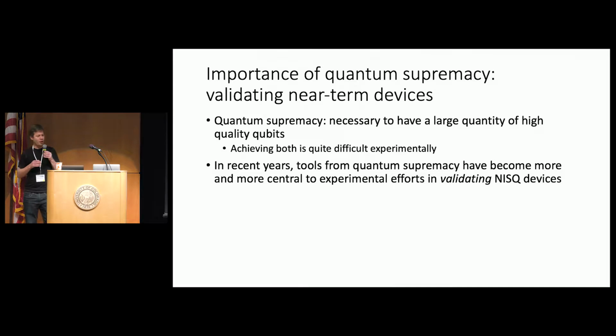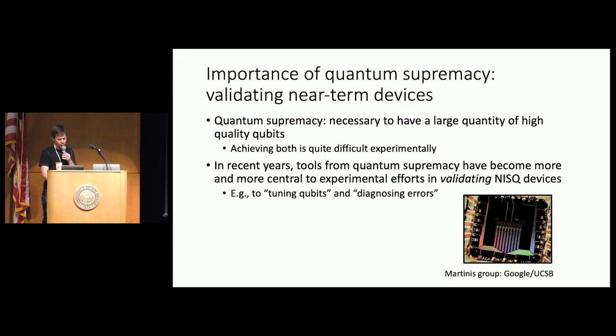And so in recent years, tools that were developed originally in the context of quantum supremacy have become more and more central to experimental efforts in validating these NISQ devices, or near-term intermediate-scale quantum devices. So for example, we hear the Google group today talking about how they're using these tools that were originally developed in the context of quantum supremacy to, for example, tune their superconducting qubits or diagnose experimental errors.